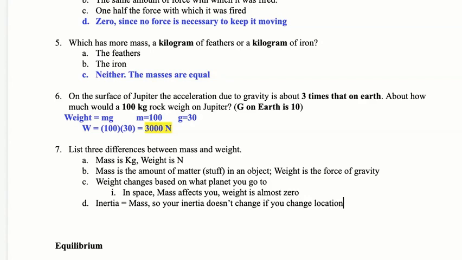Similar to the other one, inertia is mass. So inertia doesn't change depending on where you go. And I wonder if you can come up with different things than me, but these are some of the main ones.